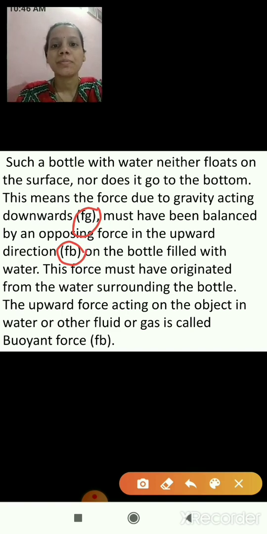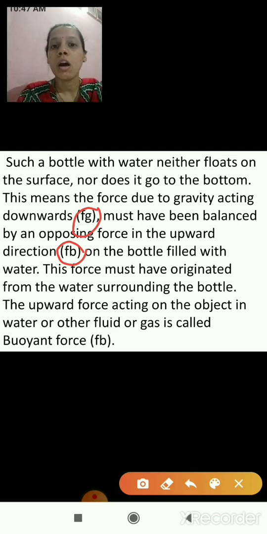So why will it float inside the water? Because the downward gravitational force is balanced by the opposing upward force, the buoyant force, which acts on the bottle. This force must have originated from the water surrounding the bottle.